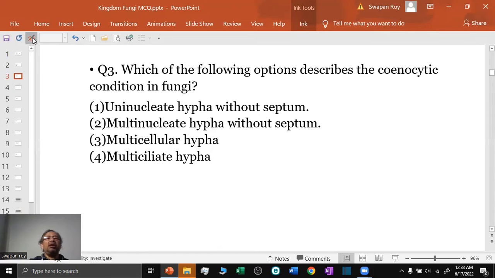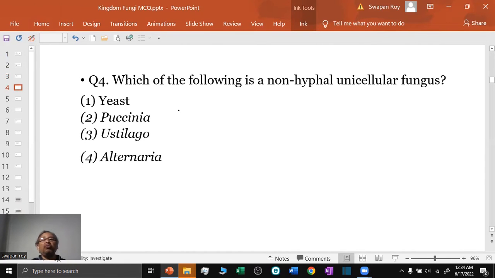Question number 3. Which of the following options describes the coenocytic condition in fungi? The coenocytic condition in fungi is described by the multinucleate hypha without septum. This coenocytic mycelium forms the partition wall only during the formation of the reproductive structures. Question number 4. Which of the following is a non-hyphal unicellular fungus? This is already mentioned. It is the yeast, which is also known as Saccharomyces.